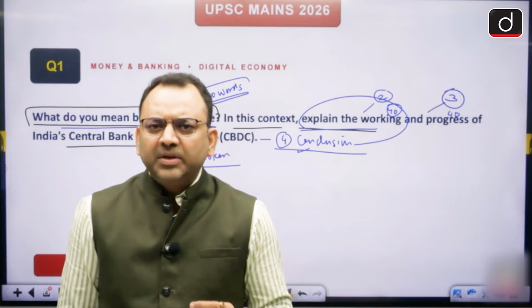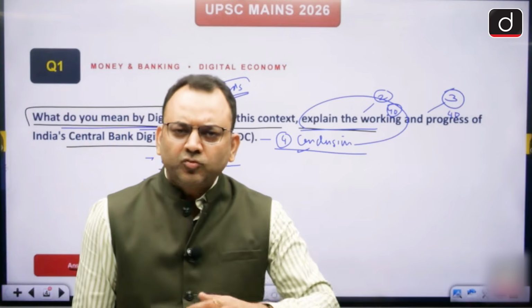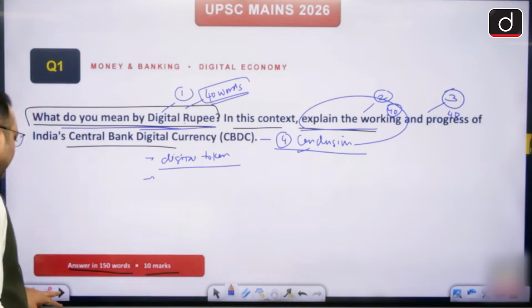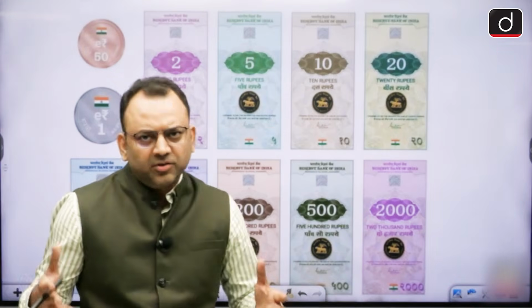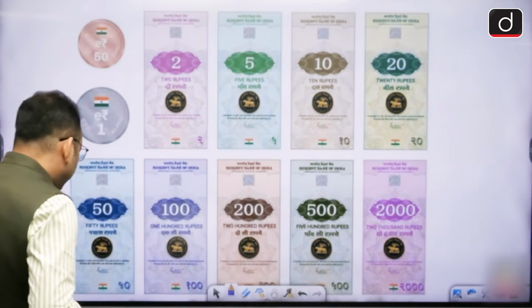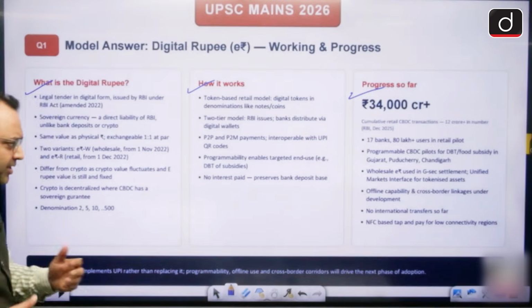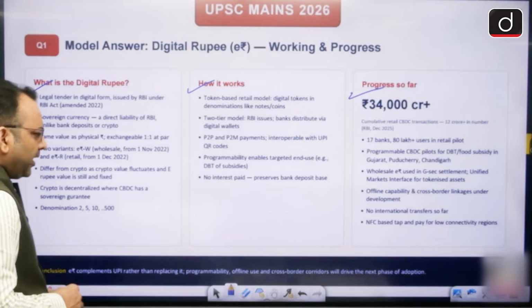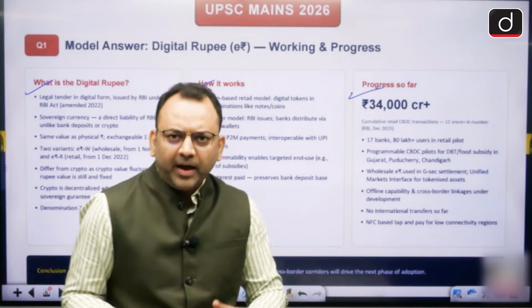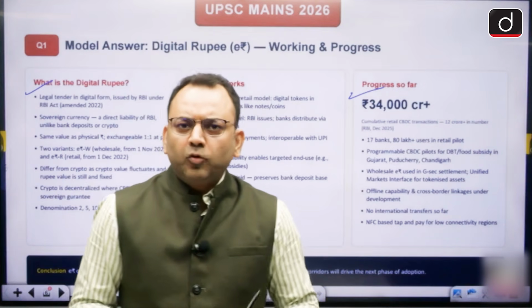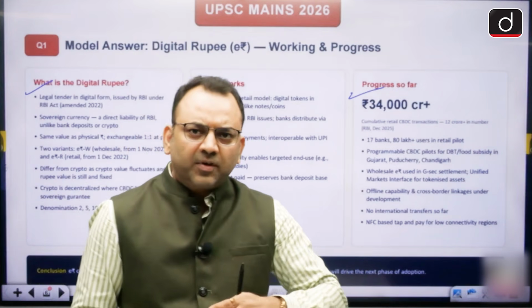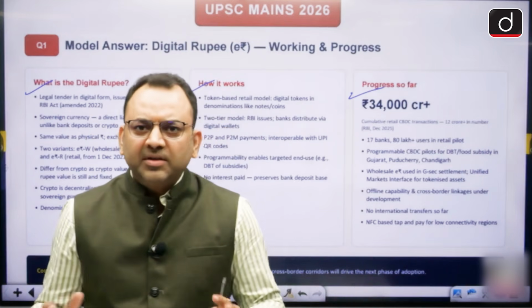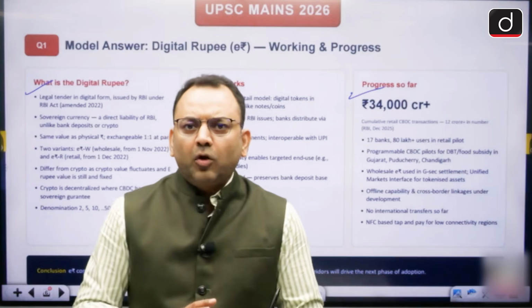Conclusions cannot be customized. They have to be driven by your own imagination. You can say that we need digital literacy, that's a conclusion. Financial literacy is a conclusion. So what you suggest is the conclusion. Here we can say that it will not replace the UPI. You can add that UPI and CBDC are two different things. UPI is only a medium to transfer cash which is held in the bank account, but UPI and the CBDC will supplement or complement each other. They are not competitors, right?